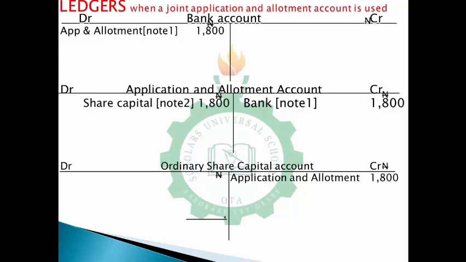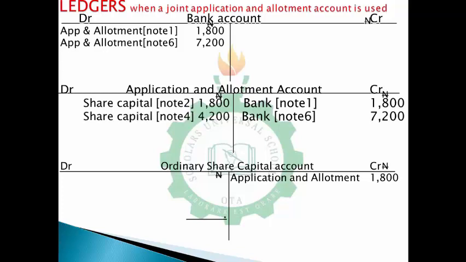For allotments, you receive money, you debit bank with 72, you credit allotment with 72. Then on giving them the shares, you debit application and allotment, please don't forget, with 35 kobo times 12,000 this time around, which is 4.2 exactly. You debit with 4.2, then you credit ordinary share capital account with that same 4.2. Thereafter the second, which is the balancing figure for that 4.2 to make you get 72, will be going to share premium. So you post your share premium on the debit side. Then the corresponding credit entry will be the 4.2.